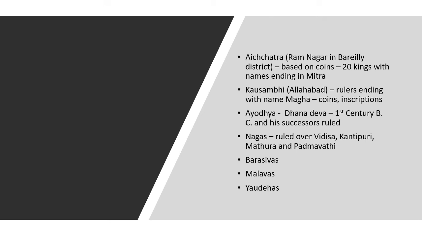Likewise in Ayodhya, that is again in Uttar Pradesh, there was a ruler by name Danadeva who was ruling this place in 1st century BC. Nagas were a group, a family. They ruled over Vidisha, Kantipuri, Madura, and Padmavati. Most of these places are in Uttar Pradesh and one in Madhya Pradesh. Apart from these, there were also other dynasties or families ruling over various parts of North India, like Bharasivas, Malavas, Yaudehas. So all these people were ruling North India.